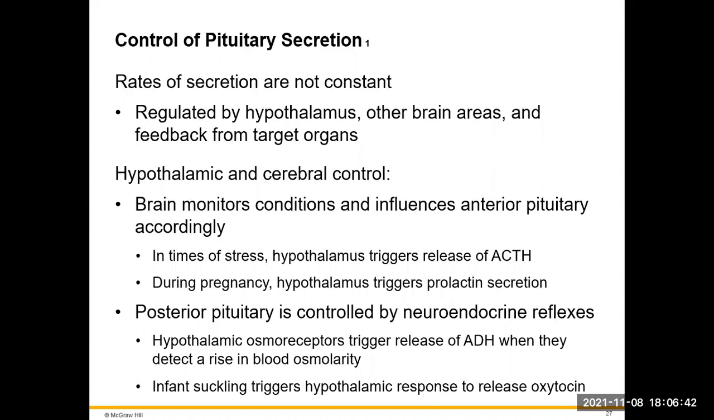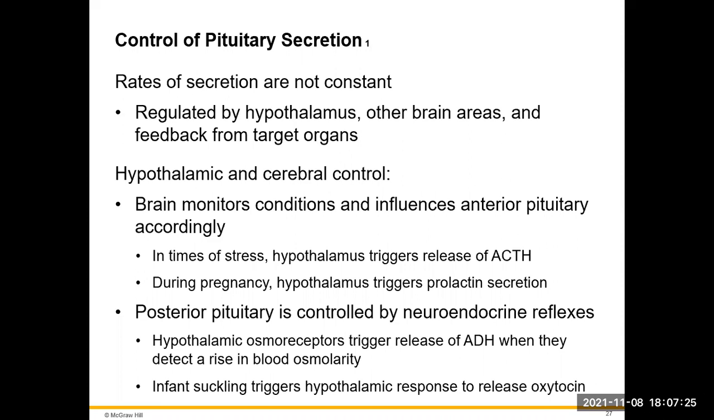Some of the rates of secretion are not going to be consistent. They're going to be regulated by the hypothalamus, but other brain areas can also feed back to target organs. We can have hypothalamic and cerebral control of some of these hormones. The brain can monitor the influences of the anterior pituitary, and sometimes in times of stress, the hypothalamus is going to trigger the release of adrenocorticotropic hormone. And so this is going to be recognized by these fluctuations. During pregnancy, the hypothalamus triggers the release of prolactin. So again, this only happens during this particular time in the human system.